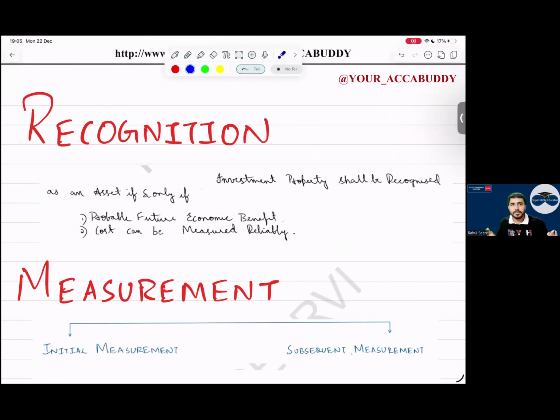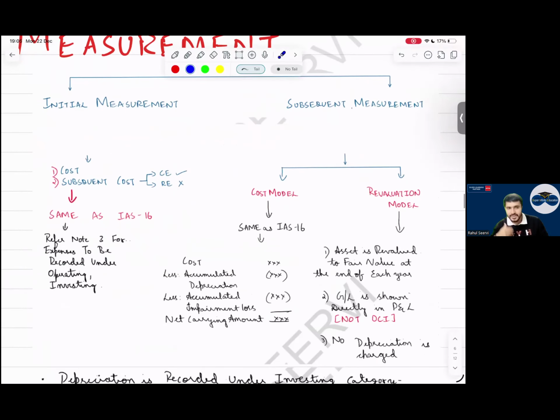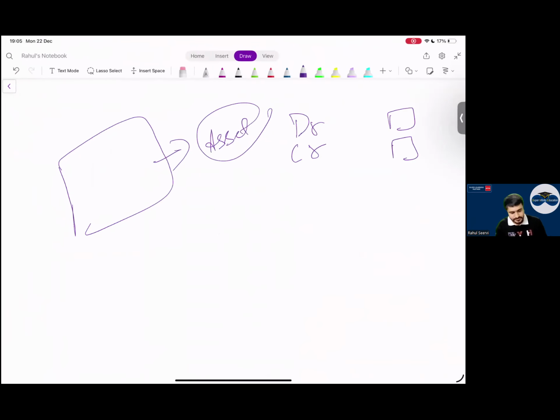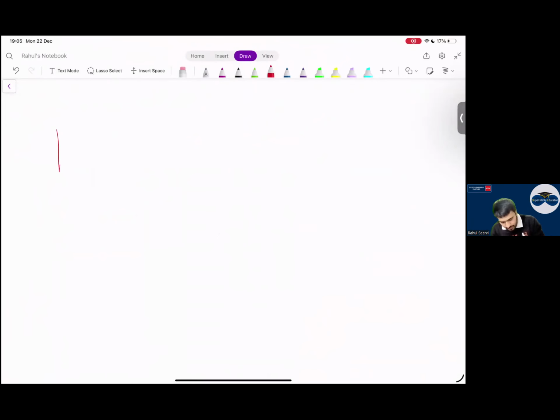Or can I say this is a repeated point, same as IAS 16 or the conceptual framework which you have done? Yes, sir. Now coming to the measurement. The main game is regarding measurement only. After this, the standard is done. If you understand measurement, then see, now when coming to measurement, everyone.